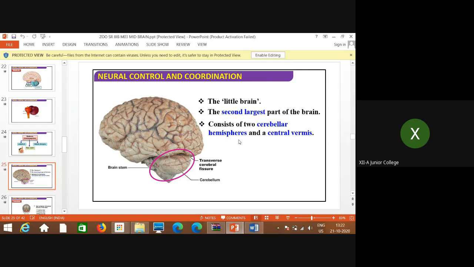Hemi means half, spheres means rounded structures. So two half-rounded parts of the cerebellum are called cerebellar hemispheres, and a central vermis. The vermis is a little bit fissure-type structure present between these two.